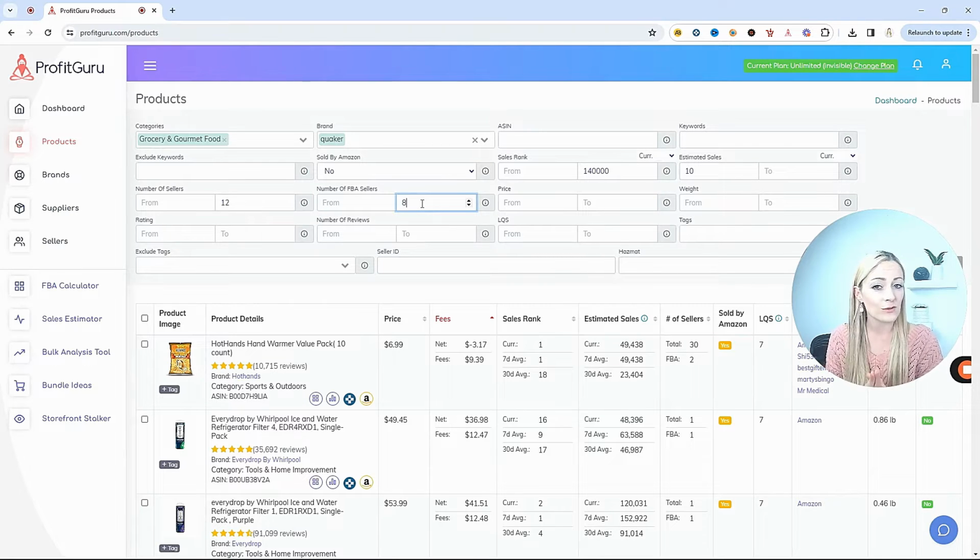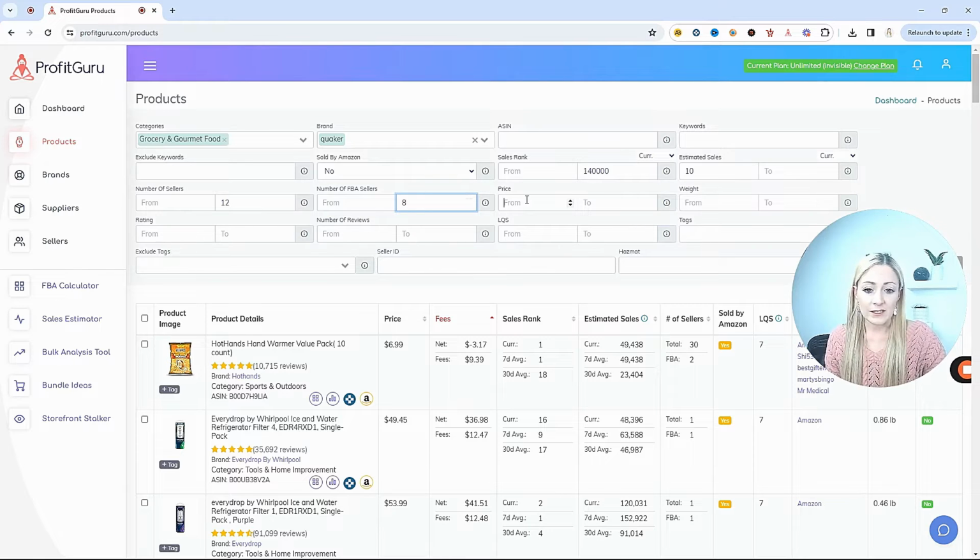Because if you're also doing fulfilled by Amazon, those are your main competitors. The buy box typically doesn't go to the FBM or the merchant fulfilled sellers as often. Some listings it does, and you do have to check that to see if it's favoring FBA or FBM. But generally speaking, FBA is favored, and those FBA sellers are your main competitors.